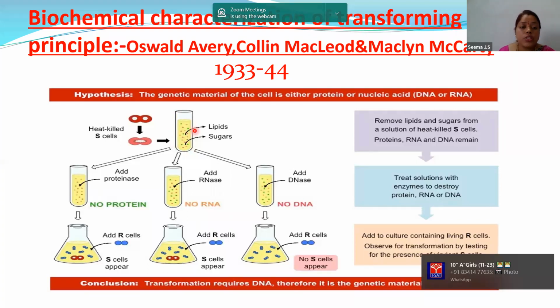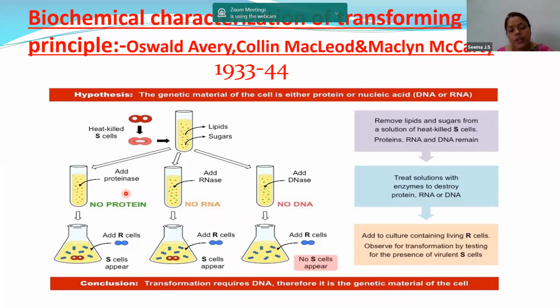In this test tube, only three substances are present: proteins, RNA, and DNA. And children, you have to understand one more thing: scientists were not able to decide whether protein, RNA, or DNA was the genetic material. So now we are going to clarify which is the genetic material. Now in this material, lipids and sugars are absent. Only three substances are present, that is proteins, RNA, and DNA.